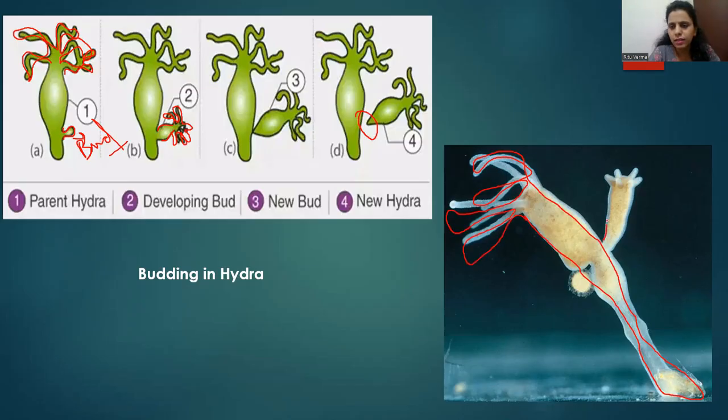And this is the developing bud. You can see here, this is the developing bud, and these are the developing tentacles of the new bud. Once this bud gets completely developed, it will detach itself from the parent body, fall off, and then grow into a new individual.